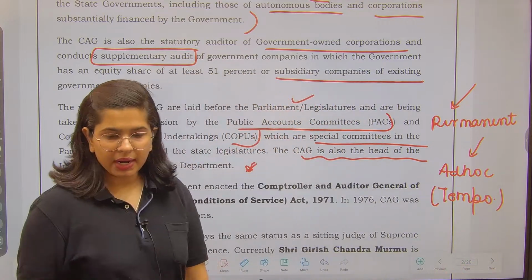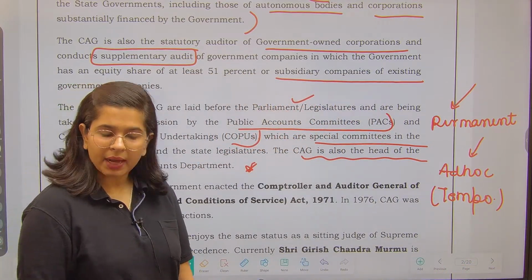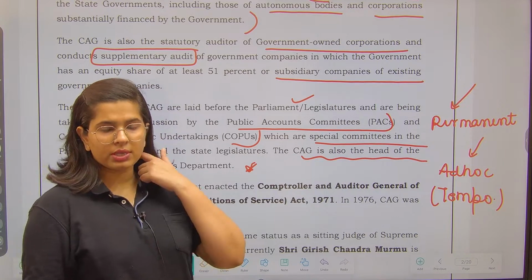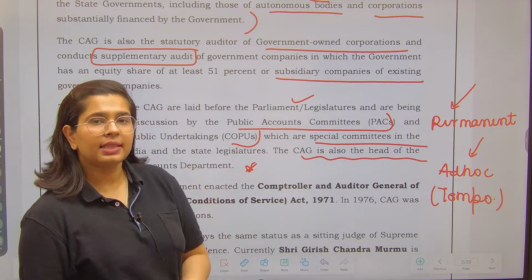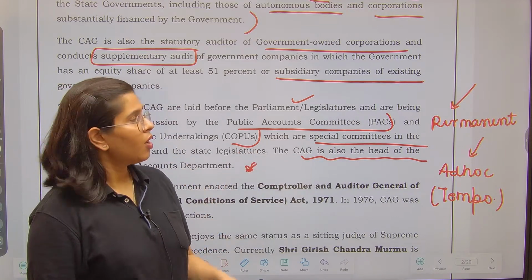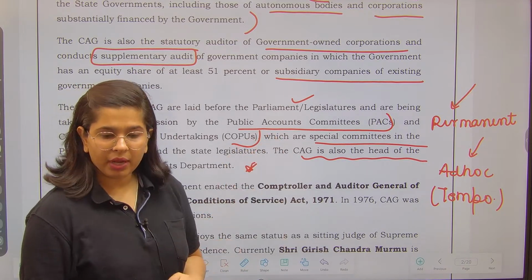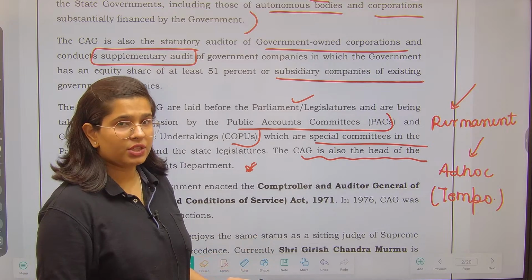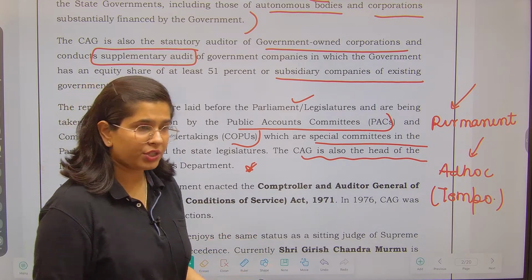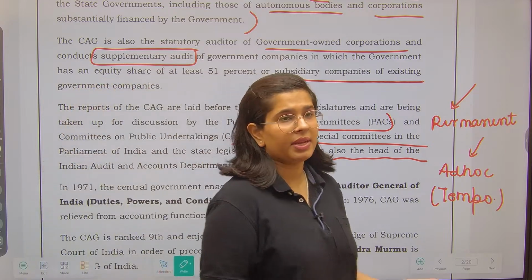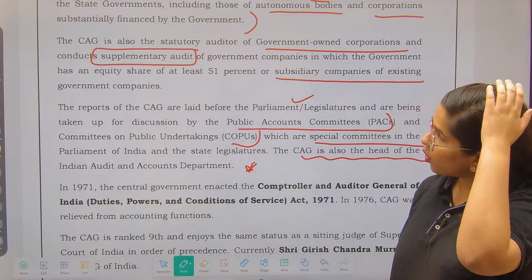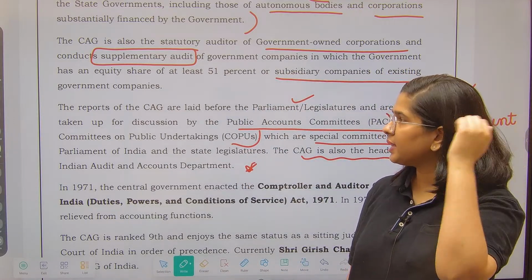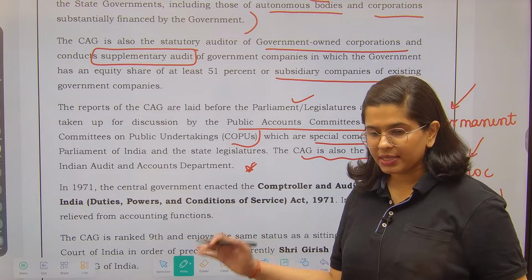Who sit in these parliamentary committees? The members of parliament, from Lok Sabha and Rajya Sabha, sit in these parliamentary committees. What is the work of these parliamentary committees? They study the reports of CAG on the government corporations as well as on state governments and central governments. From now onwards you will see what reports are kept by CAG.